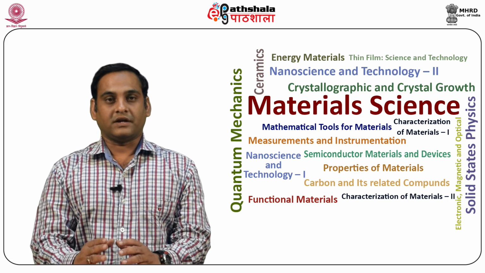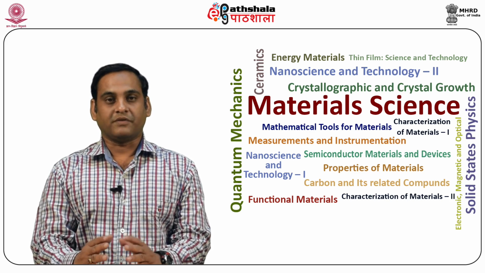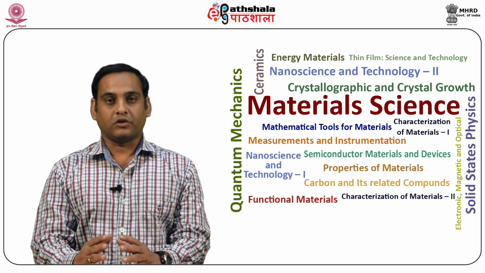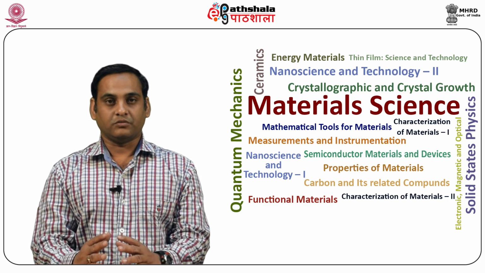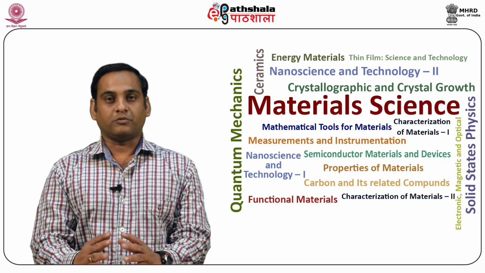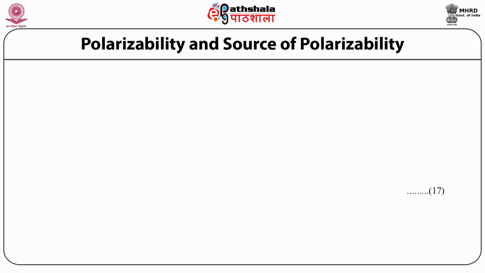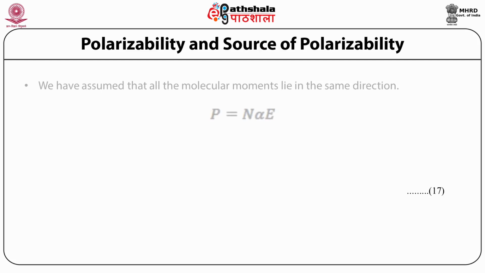In the discussion of dielectric materials, we usually talk about the polarization P of the material, which is defined as the dipole moment per unit volume. If the number of molecules per unit volume is N, and if each has a dipole moment mu, then the polarization is given by P equals mu into N. Here we have assumed that all the molecular moments lie in the same direction. So polarization now can be written as P is equal to capital N alpha into E.